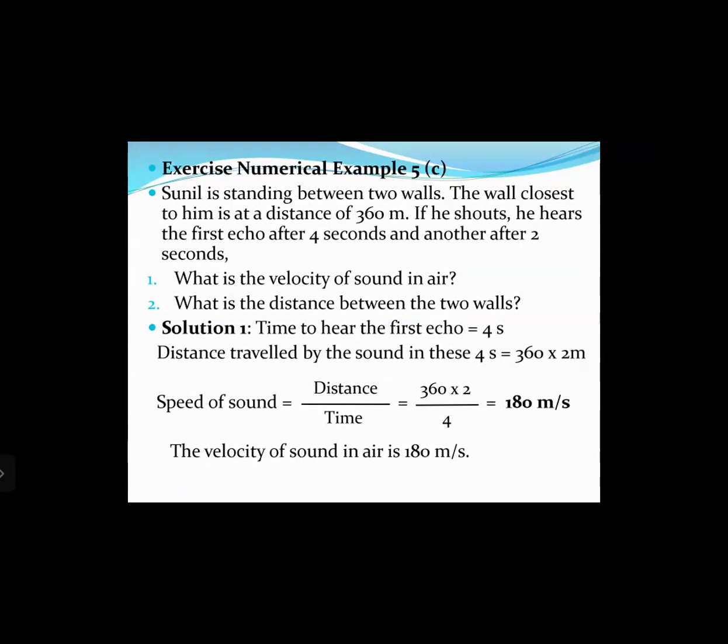So here we have completed the first part of the sum, that is the velocity of sound in air is 180 meters per second. Now let us talk about the second question. What is the distance between the two walls?